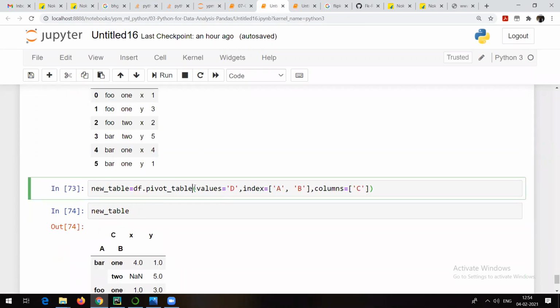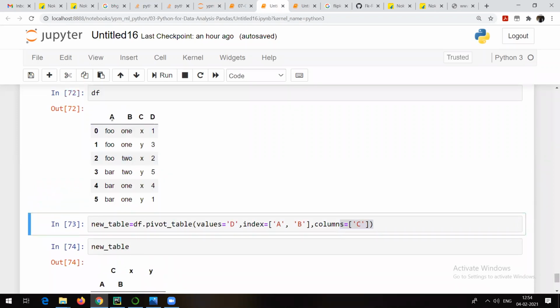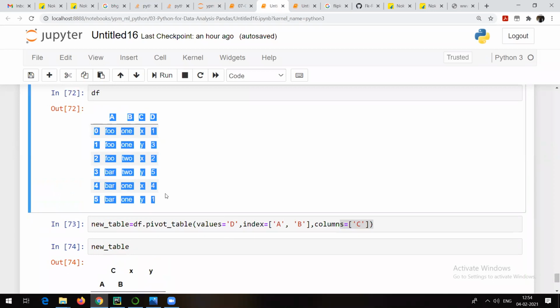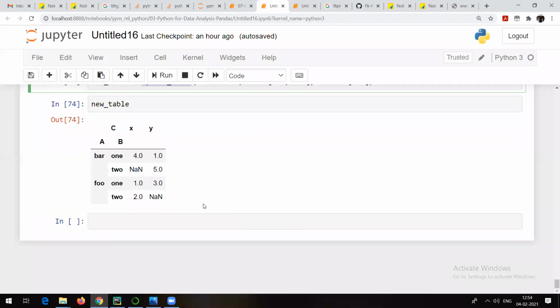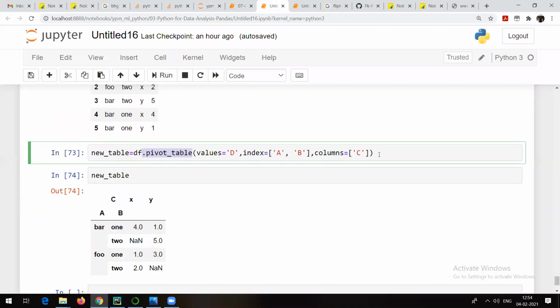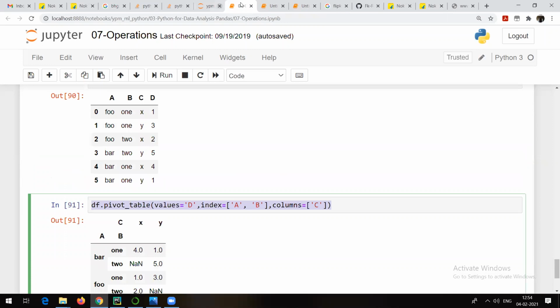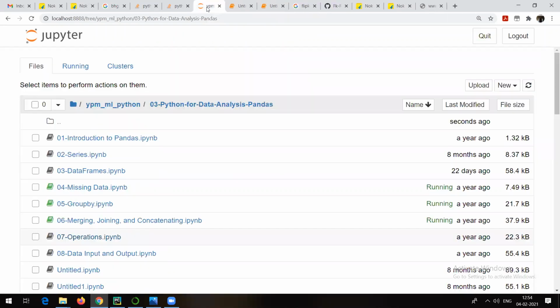See, on the basis of what I have decided, D should be the value, the index should be A and B, and the column should be C. Obviously, for that you should understand the data itself first. What data is available, right? You should have a good idea about it, and only then can you go for this. Okay, I hope you are at least getting whatever is going on here. Right? So that was about pivot. That is all about this particular topic. Let me move to the next one.